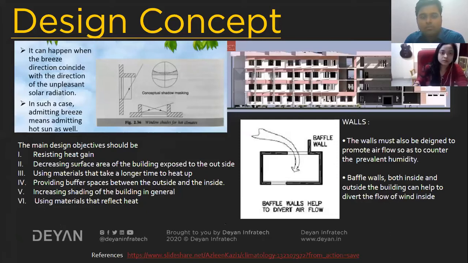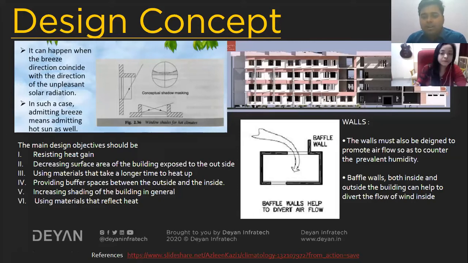Yeah, this one. So in the concept, some important features should also be considered, like design objectives. What should be the objectives of your design? You have to resist the maximum heat gain, then decrease the surface area of the building exposed to the outside by using materials that take a longer time to heat up. So materials play a great role in design.